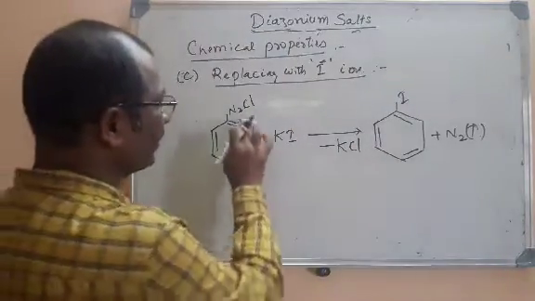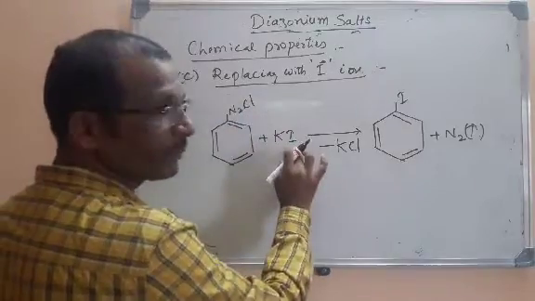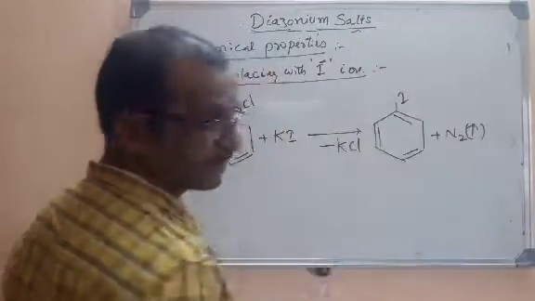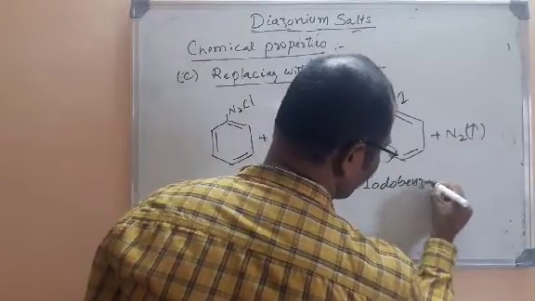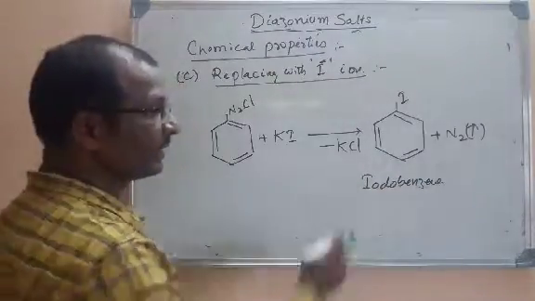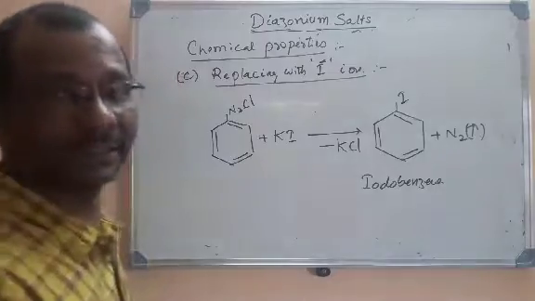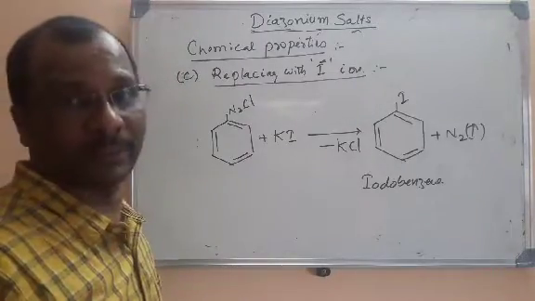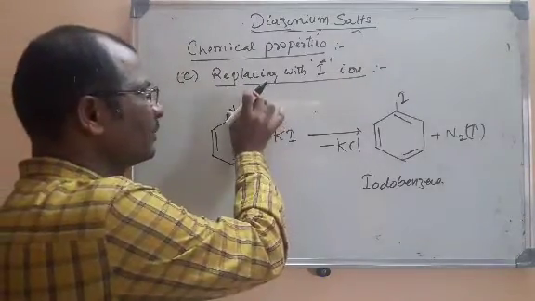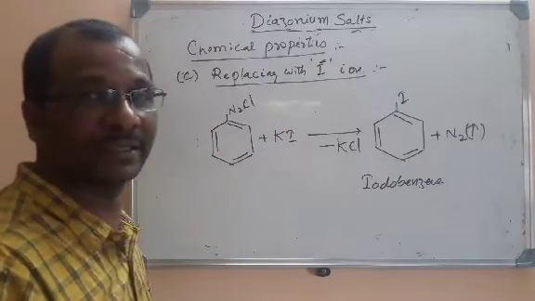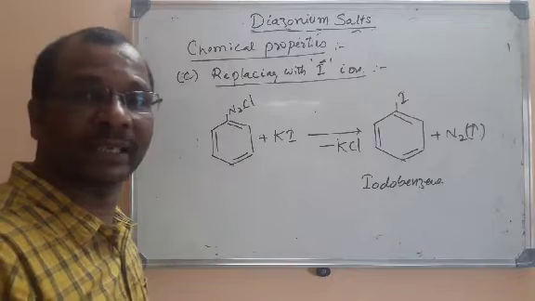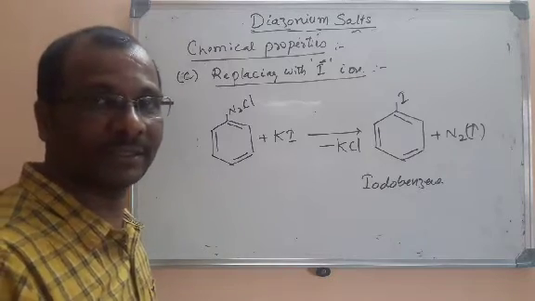This N2Cl is entirely removed and replaced with I minus. What is the name of this molecule? Nothing but iodobenzene. The name of this molecule is iodobenzene and N2 will be liberated. This is the third chemical property. In all the reactions, this N2X part is replaced with Cl minus, Br minus, or I minus. We will study the remaining chemical properties in the next class. Thank you.